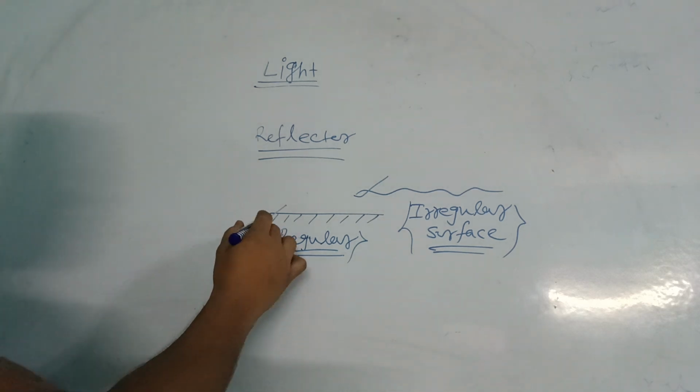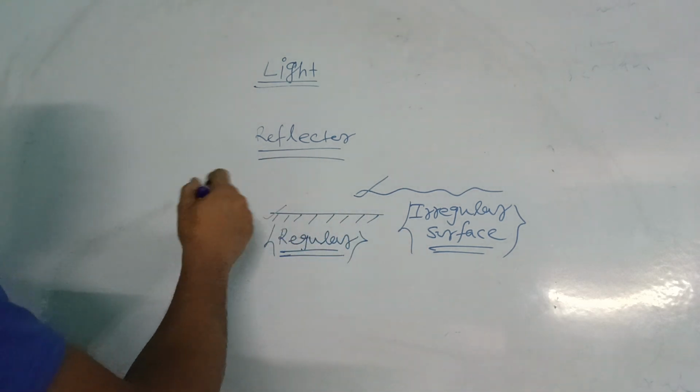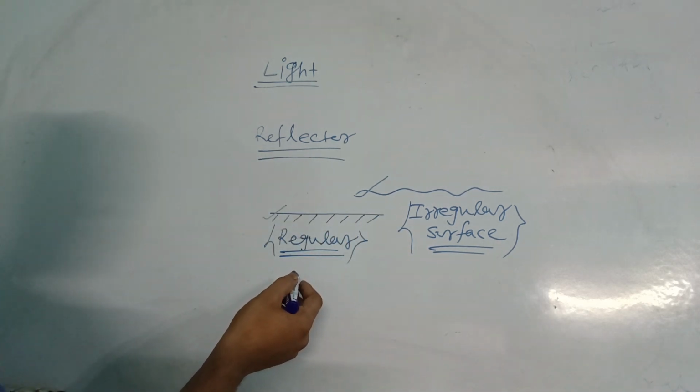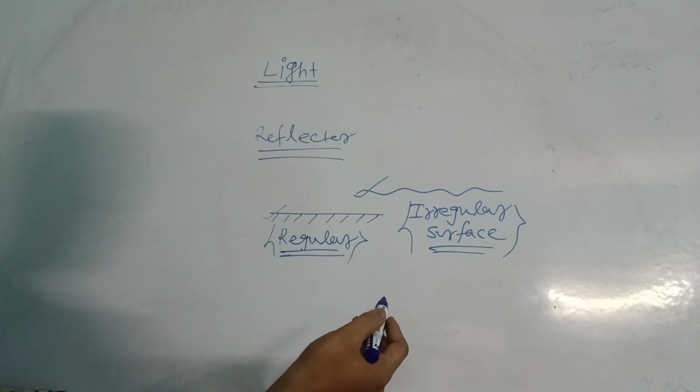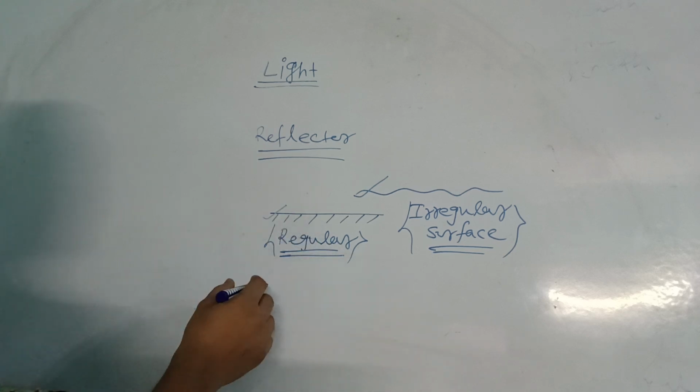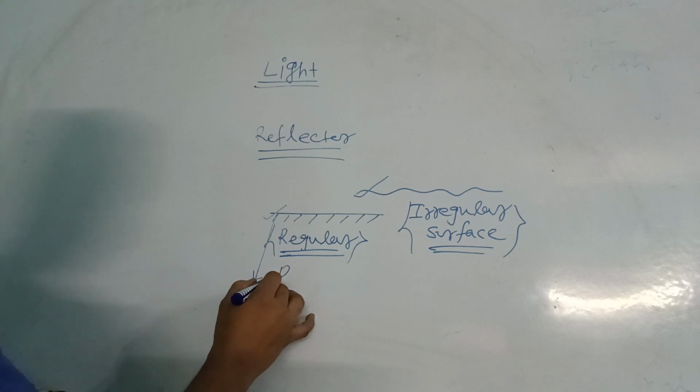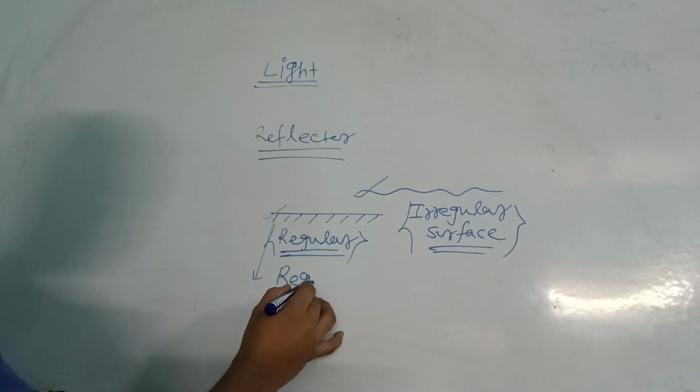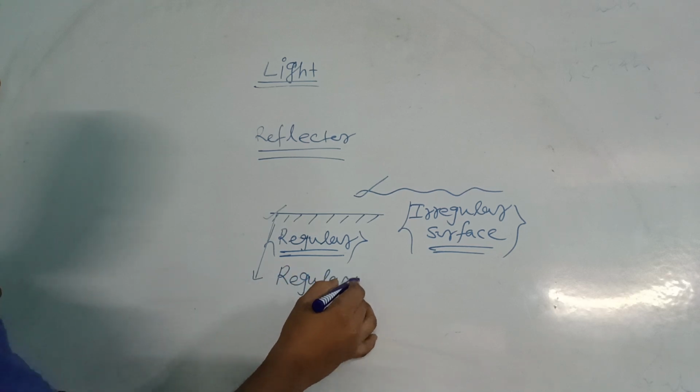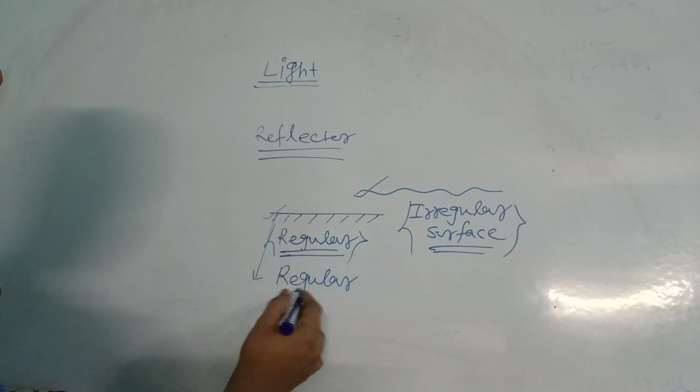So depending on the surface, there are two types of reflection. If the reflection occurs due to the regular surface, then it is called regular reflection or specular reflection.